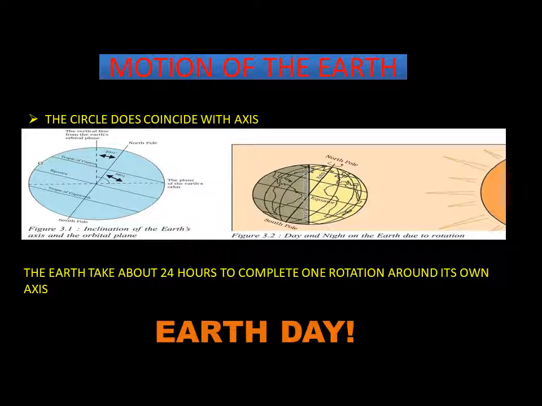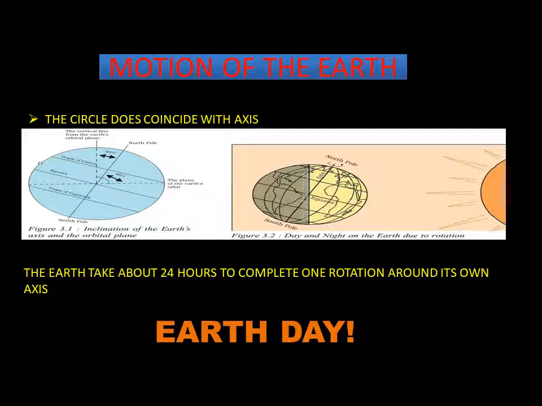Next, you have revolution. Revolution is the moving of the earth around the sun. The sun here is stationary and the earth is moving around the sun. Earth is moving in an elliptical path around the sun, and that is known as revolution. As you know, revolution causes seasons. This is the fixed path in which it moves, and that takes 365 and 1/4 days.